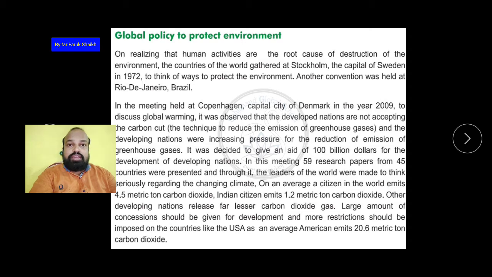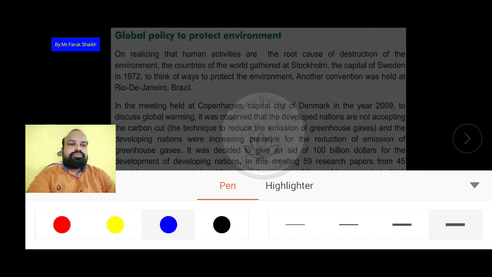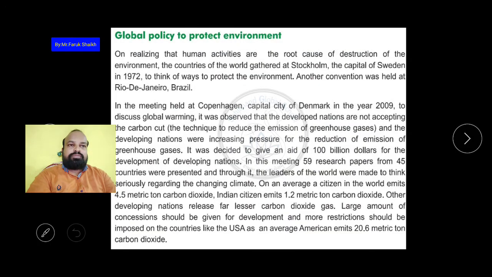The world has woken up, and it is realized that we are now feeling too much heat. Year by year the temperature is increasing on the earth, and year by year the earth is becoming hotter. So that's why now we have to think about global warming. We have to decrease the temperature and decrease the pollution, and that is why many of the countries gathered.